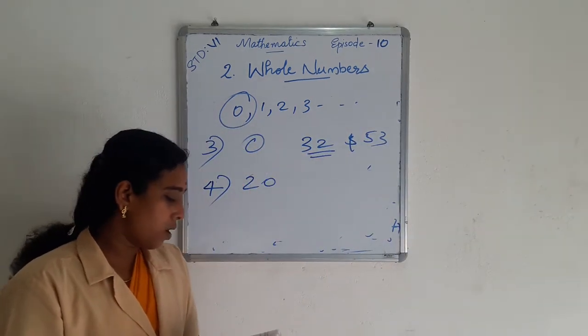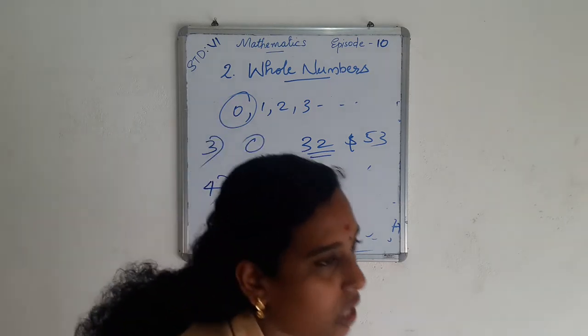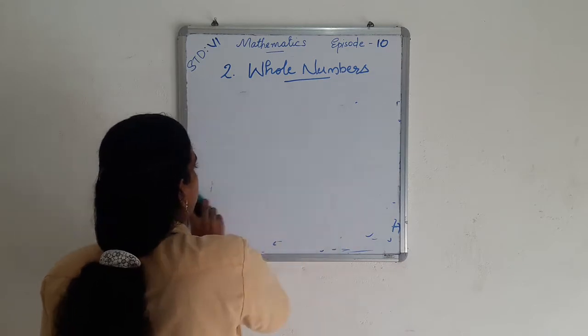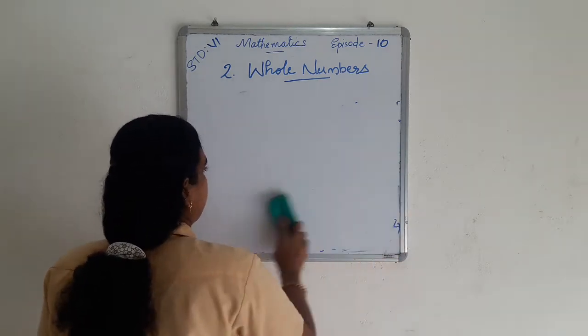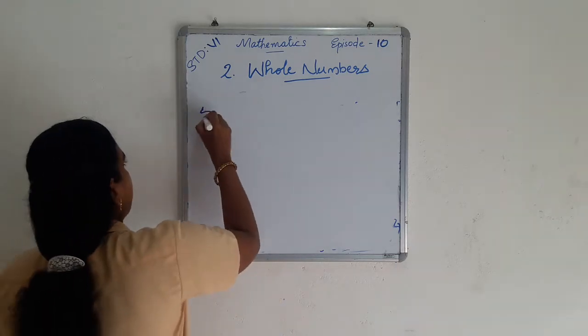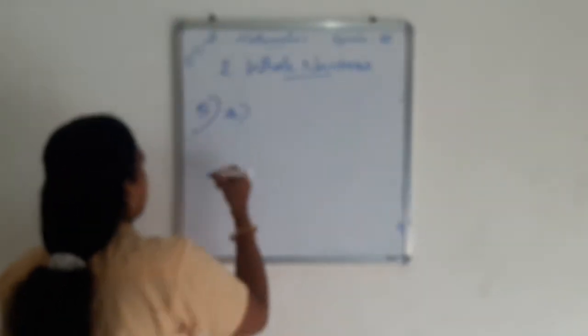Write the successor of the following. Fifth question, write the successor of the following.